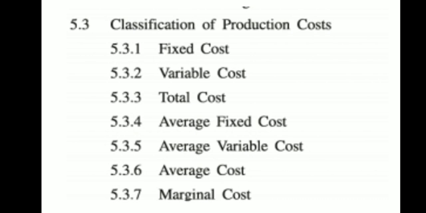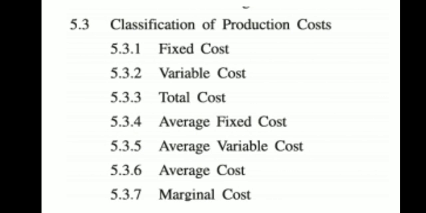Now let us understand the various classifications of production cost. One is fixed cost, variable cost, total cost, average fixed cost, average variable cost, average cost and marginal cost.